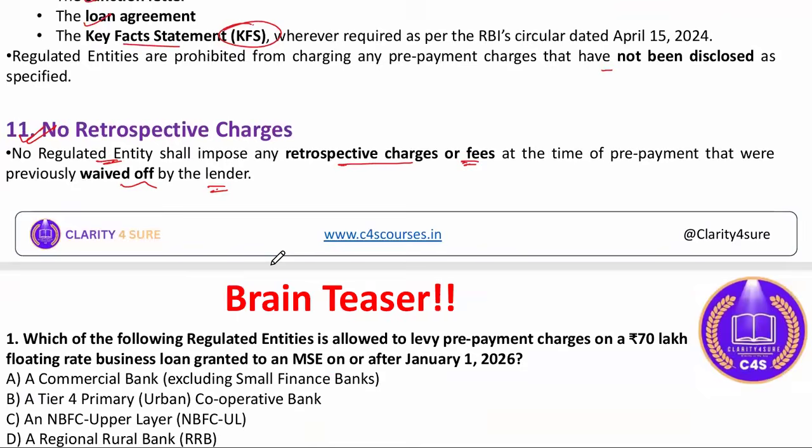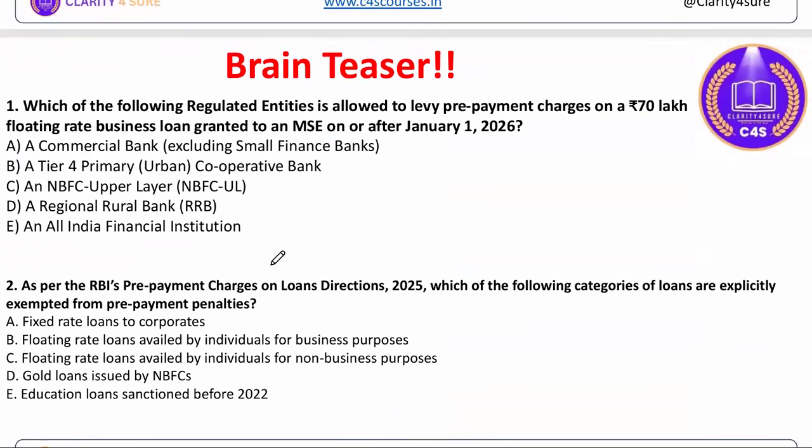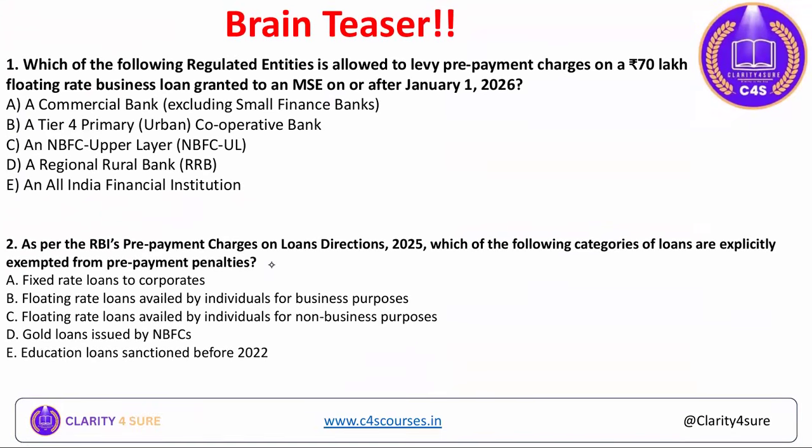Now, I have provided you two questions as a brain teaser, and I want each and every one of you to answer them. The first one: which of the following regulated entities is allowed to levy prepayment charges on a 70 lakh floating rate business loan guaranteed under MSME on or after 1st January 26? You need to answer from here. The second question: as per the RBI's prepayment charges on loans direction 2025, which of the following categories of loans are explicitly exempted from prepayment penalties? That also you need to answer from the given options.